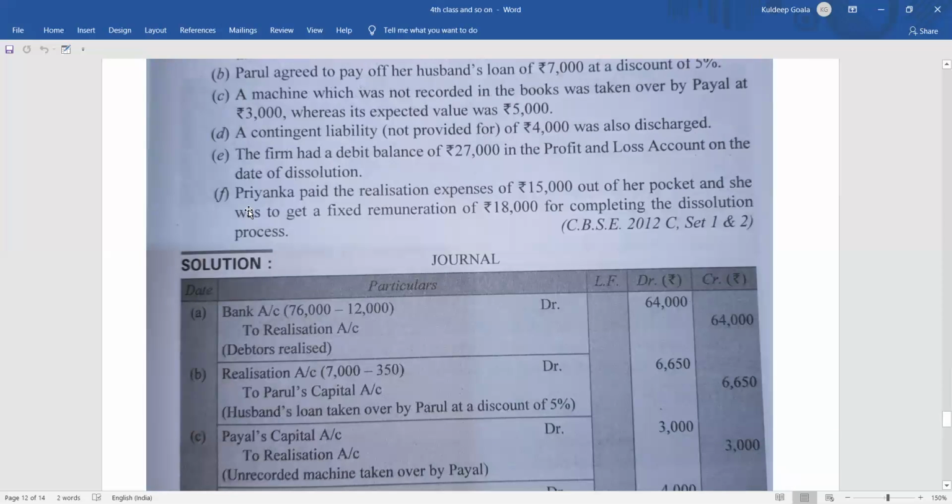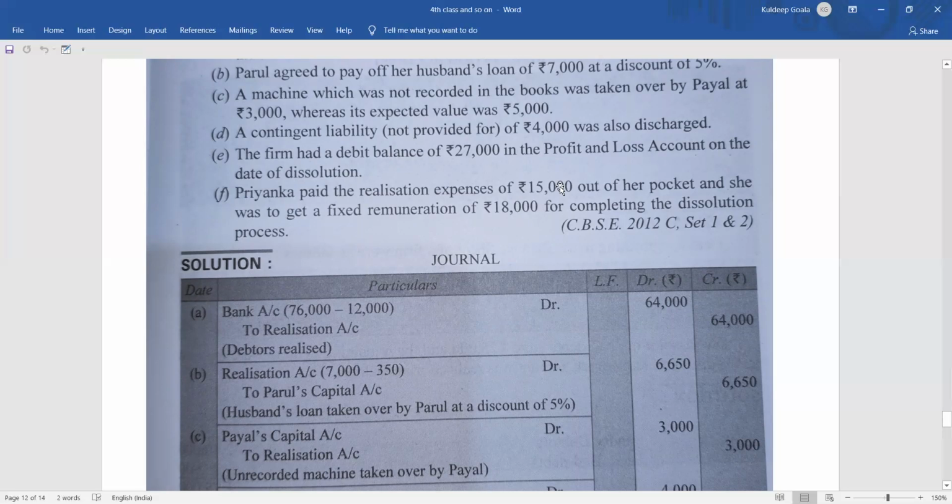Then coming to the last point. Priyanka paid the realization expenses of 15,000 out of her pocket, and she was to get a fixed remuneration of 18,000 for completing the dissolution process. She was supposed to get 18,000, but the realization expenses were how much? 15,000, and she has paid it. It doesn't matter whether the actual realization expenses are less or more. How much was the fixed remuneration? 18,000. So this fixed remuneration of 18,000 we have to pay.